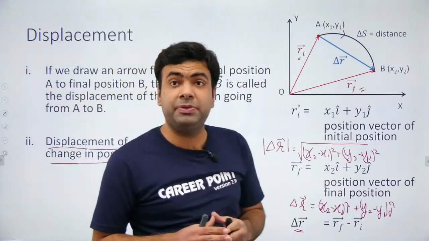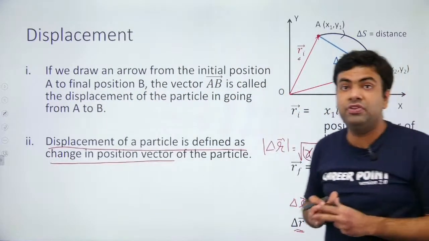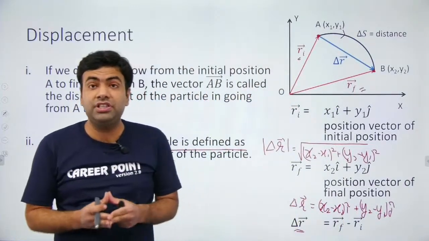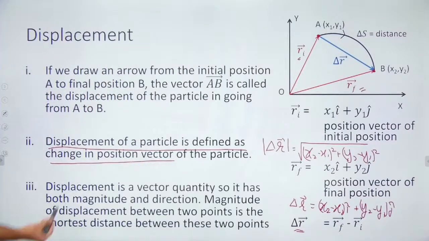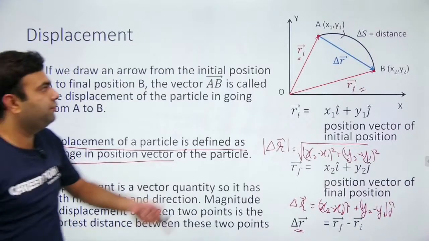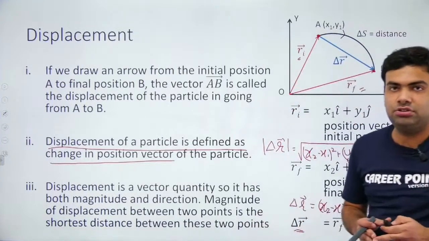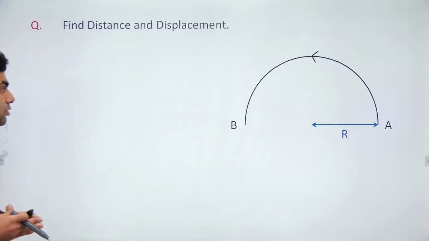So there is a difference between distance and displacement. What is distance? It is the length of the actual path traveled, which is a scalar quantity. And what is displacement? It is change in position vector, which is a vector quantity. Displacement is a vector quantity, so it has magnitude and direction. As I told you, the magnitude of displacement is the shortest distance between 2 points, and the direction is from the initial point to the final point. Clear? These definitions should be clear so that you can attempt questions correctly.